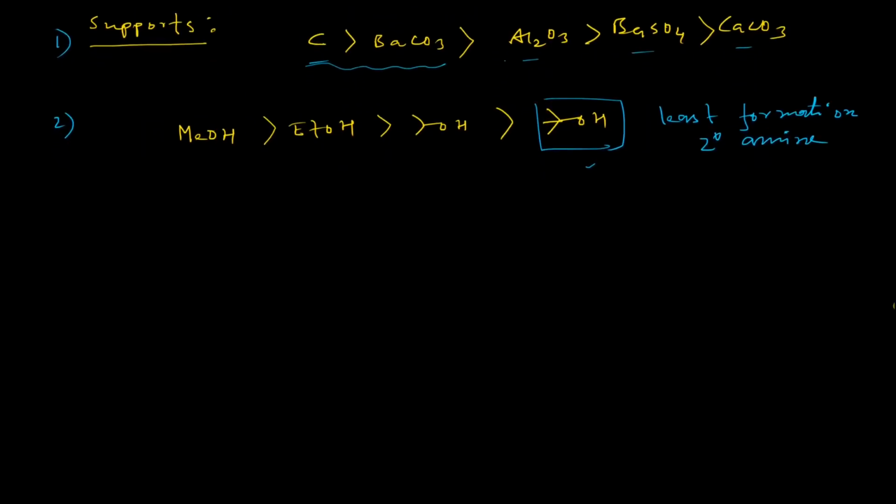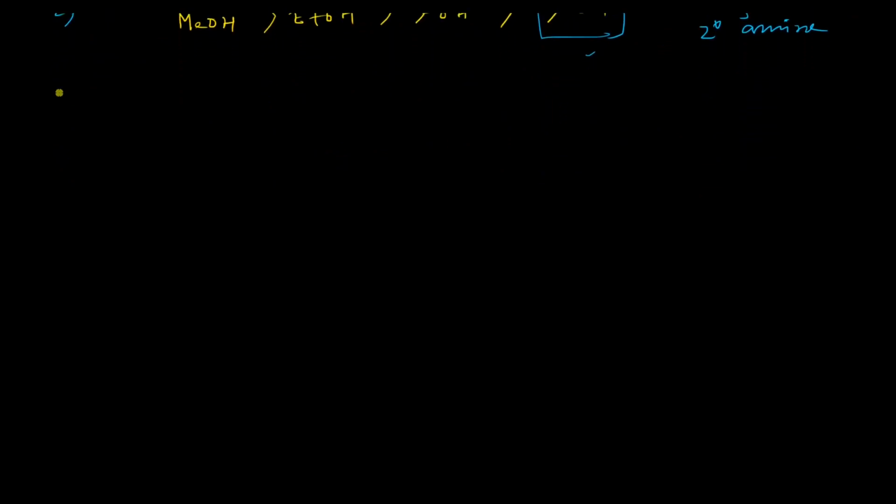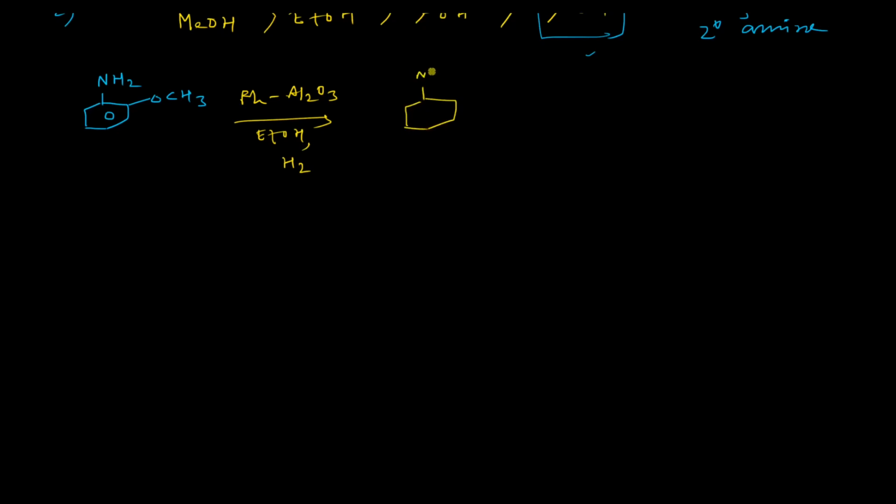So now let us consider some examples. If you take this particular aniline derivative where in the ortho position there is a methoxy group, then rhodium alumina in ethanol gave us a mixture of two products. One is the desired amine and another is where hydrogenolysis took place and the methoxy group is there no more.